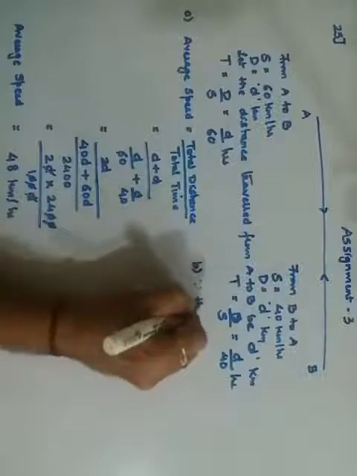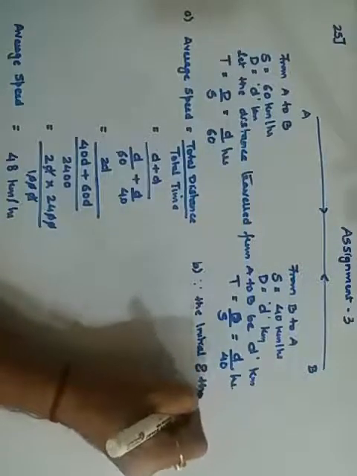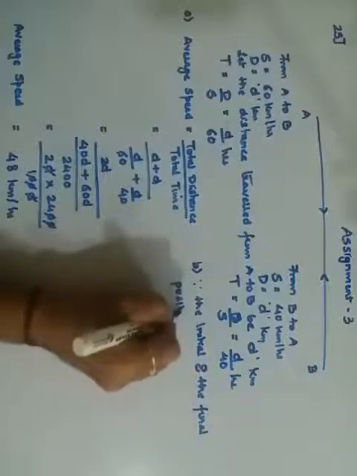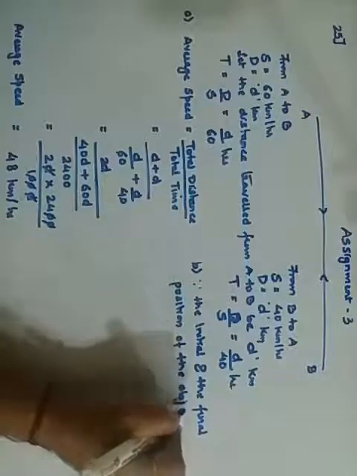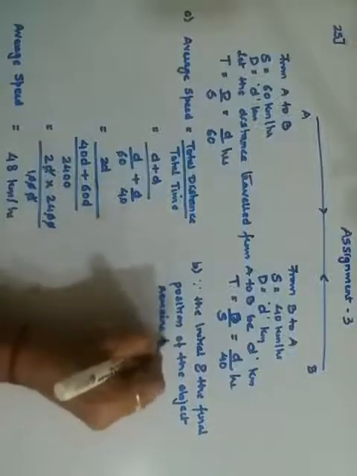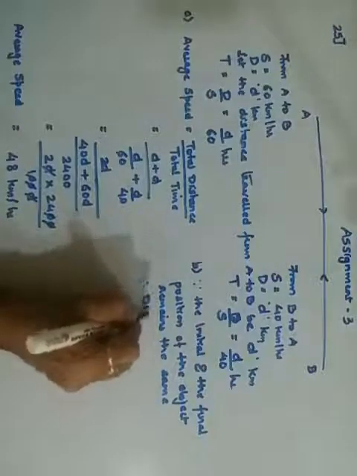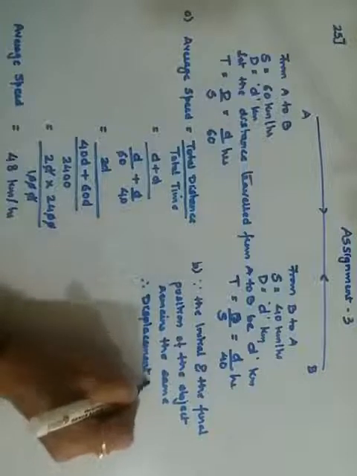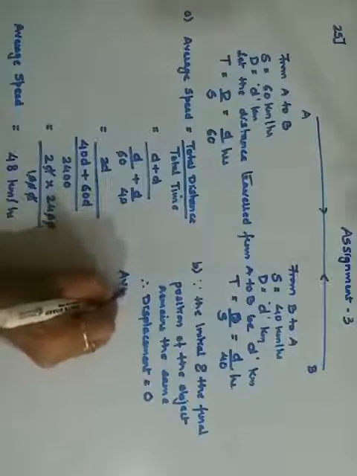Since the initial and the final position of the object remains the same, therefore its displacement will be 0. Therefore the displacement is 0, and if the displacement is 0, your average velocity will also be 0.